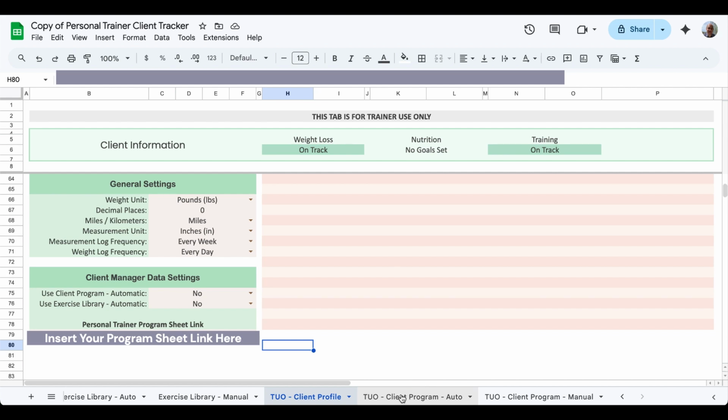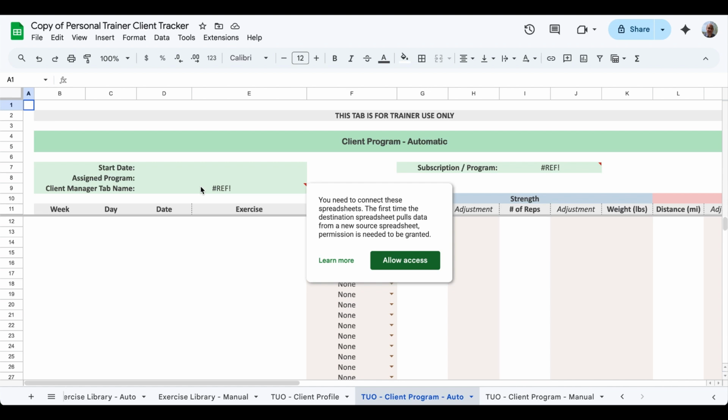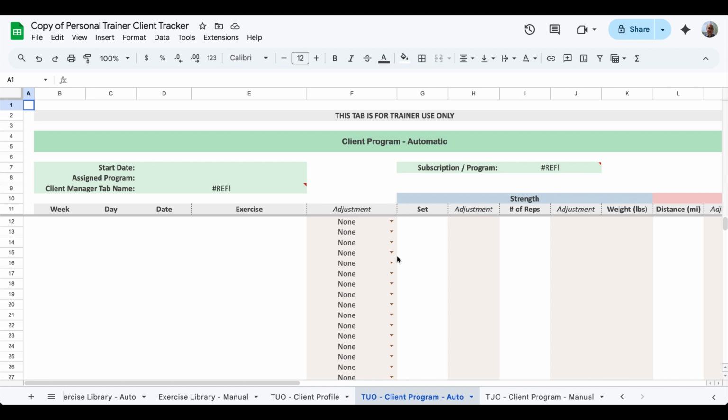So you can just go to this client program auto, and you'll see this ref error again, and you'll see that it highlights or brings up the fact that you need to allow access. So I'll just scroll over here and click allow access. So now it shows another error, NA, but that's simply because there isn't any data in the client manager. We haven't typed anything in yet. So it's essentially just saying that it doesn't have any data, so it's not going to display anything. So let's go ahead and test that out similar to how we did with the client intake form.